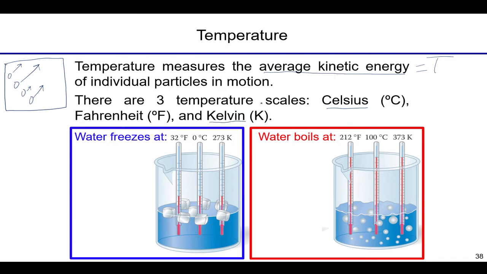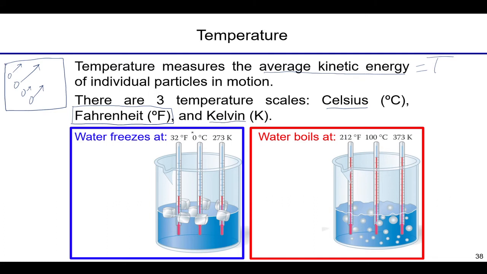Unfortunately, we also have to discuss a third scale that some people in the world use: Fahrenheit. And between these three, this covers most of the different temperature scales you're going to see: Kelvin, Celsius, Fahrenheit. Now, water freezes at 32 Fahrenheit, 0 Celsius, 273 Kelvin. Water boils at 212 Fahrenheit, 100 Celsius, and 373 Kelvin.